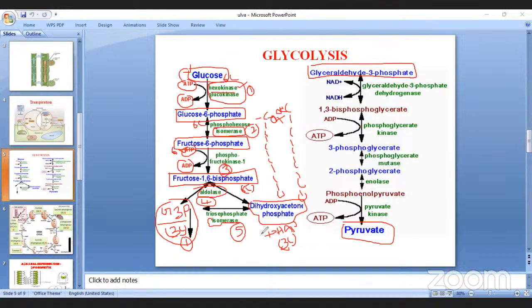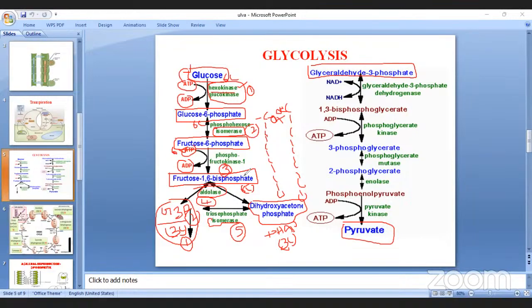As I told you, DHAP is not involved in further reaction. After isomerization, it converts again into glyceraldehyde 3-phosphate. First, after cleavage, glyceraldehyde 3-phosphate is formed, and the further process continues to form pyruvate. Second, DHAP converts into glyceraldehyde 3-phosphate, and again this second reaction continues until pyruvate is formed.